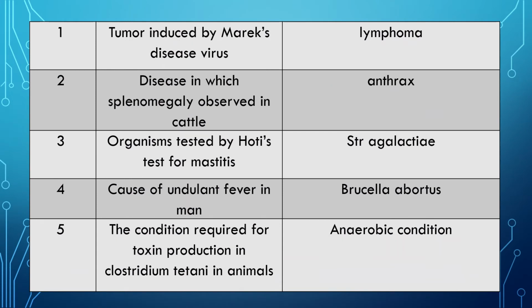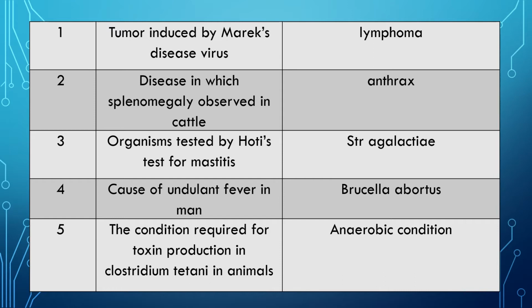Question 1: Tumor induced by Marek's disease virus. Answer: it is generally a lymphoma type of tumor. Question 2: Disease in which splenomegaly is observed in cattle. The spleen increases to a great extent. Characteristic of that disease. This is a frequently asked question in medicine as well as microbiology as well as pathology also. Answer is anthrax. Very, very important question.